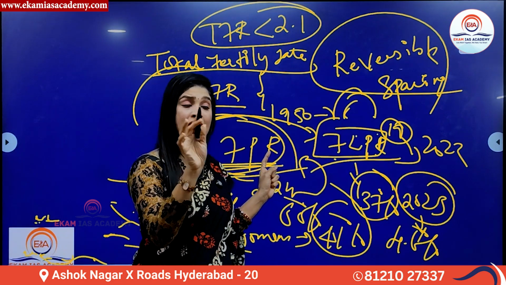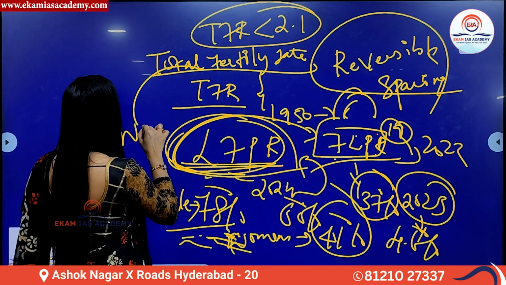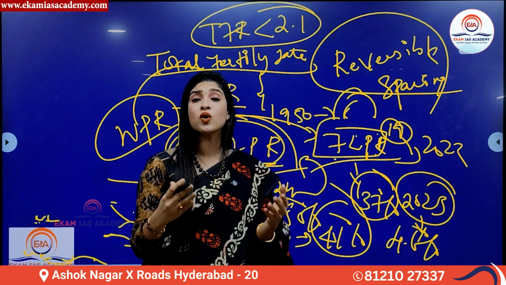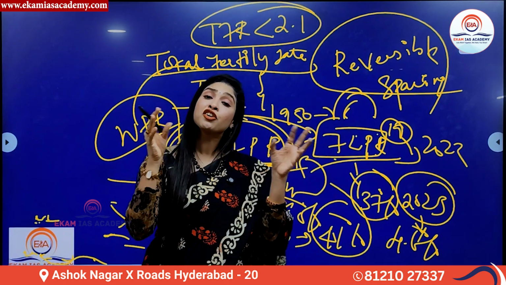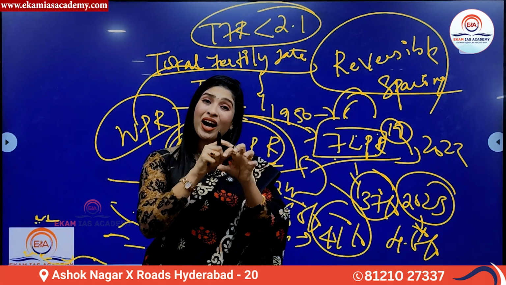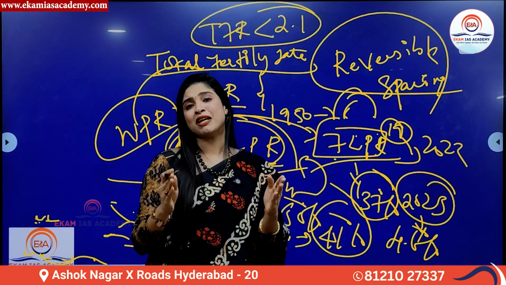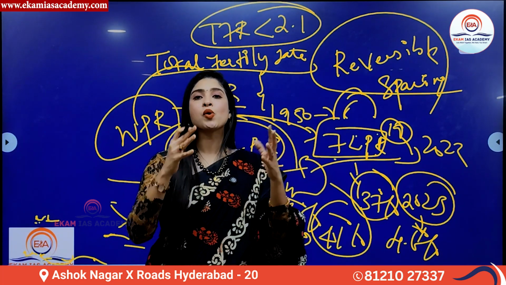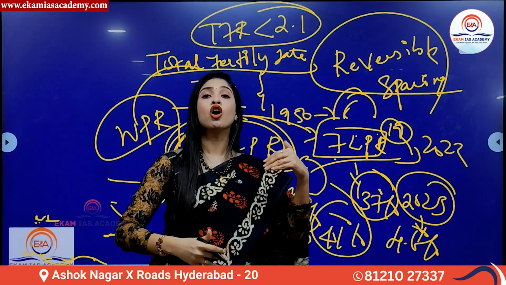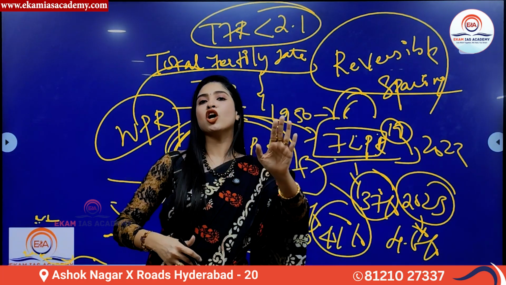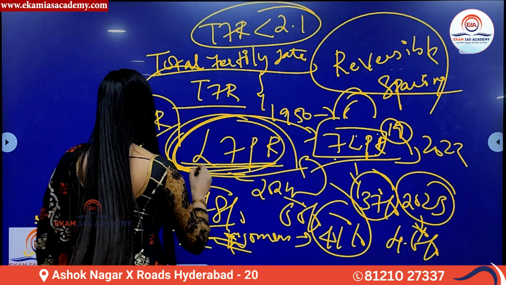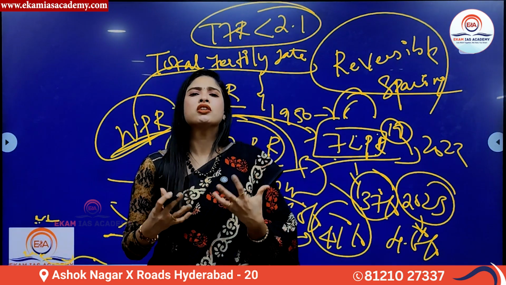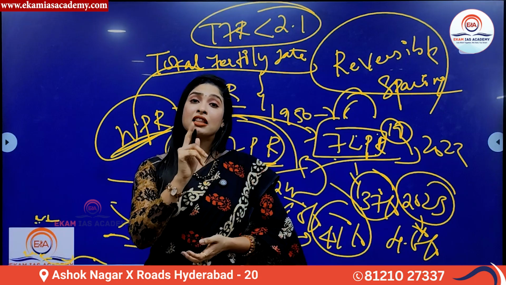Now, there is something called workforce participation rate, WPR. That refers to the percentage of people who are employed. It only measures or takes into consideration how many people are working currently or who are employed. Those who are looking for work or those who are available for work will not be considered. Okay, that comes under workforce participation rate.